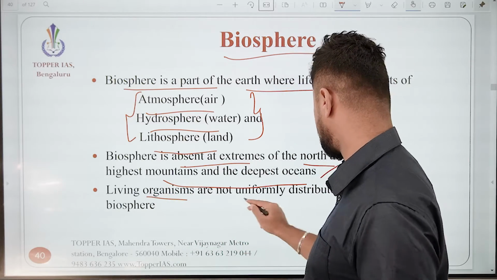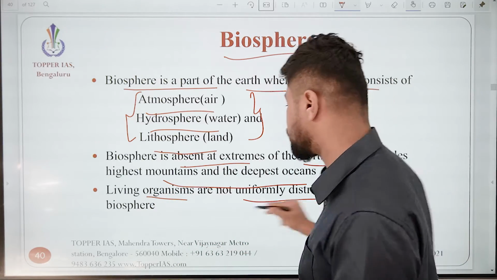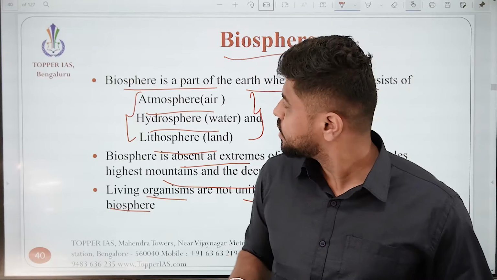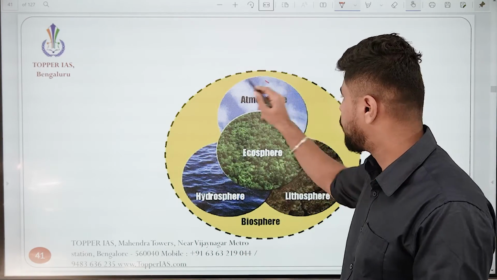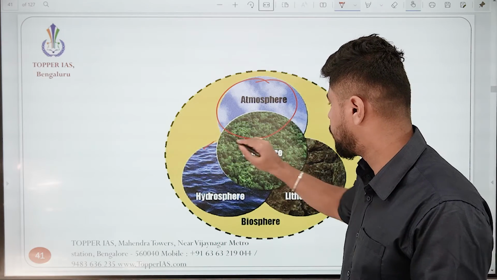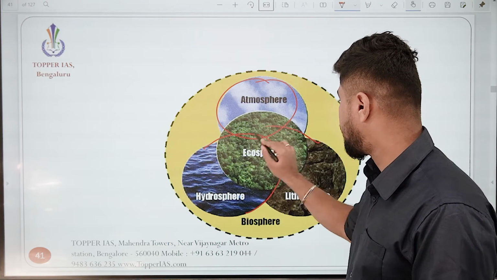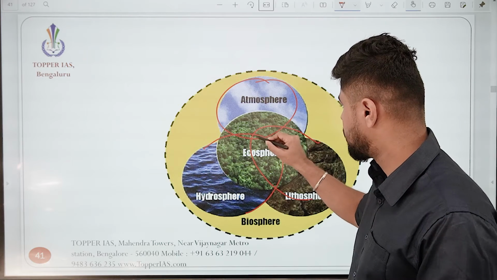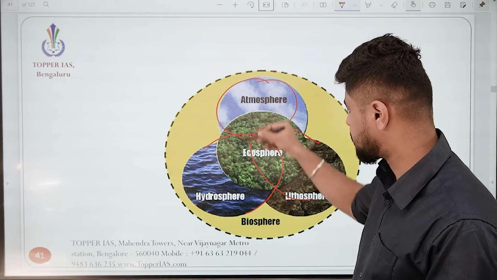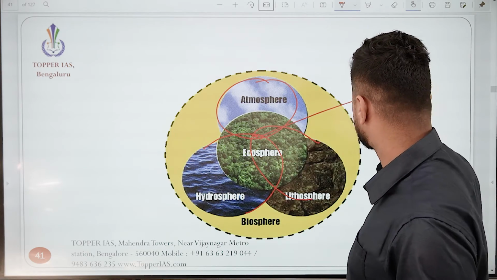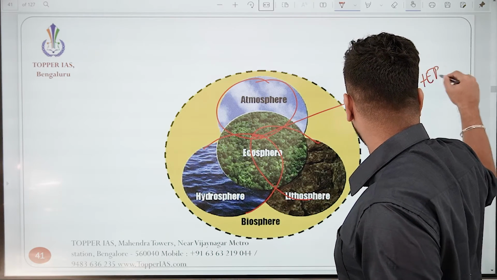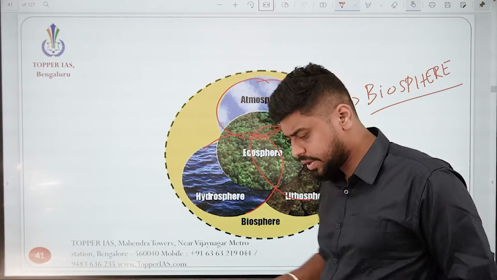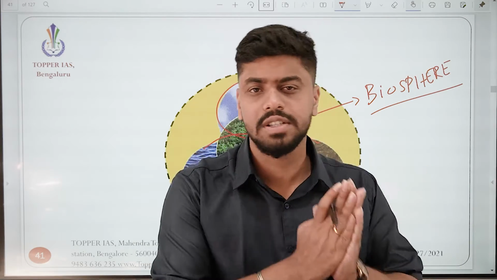The living organisms are not uniformly distributed throughout the biosphere, right? If you see this particular diagram, there is a Venn diagram where you have the atmosphere, the hydrosphere, and the lithosphere. The intersection of the atmosphere, hydrosphere, and lithosphere is what you would call the biosphere, right? So with this, we have covered all the 6 levels of ecosystem.